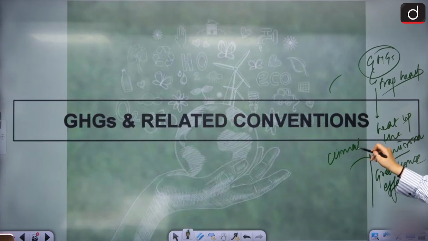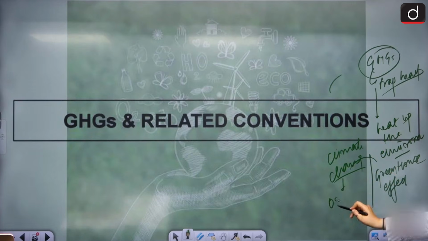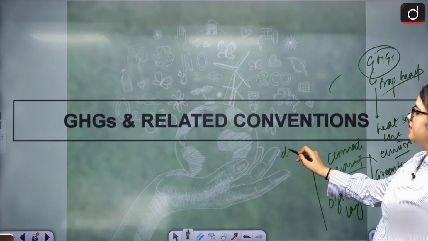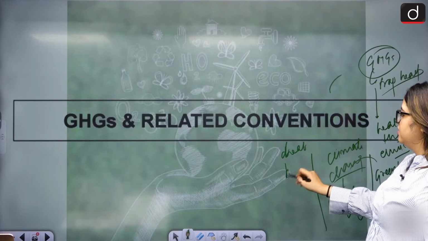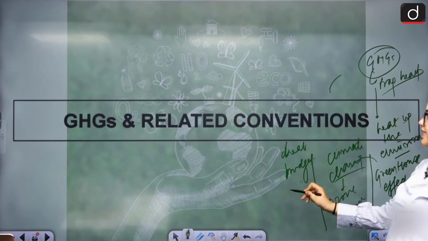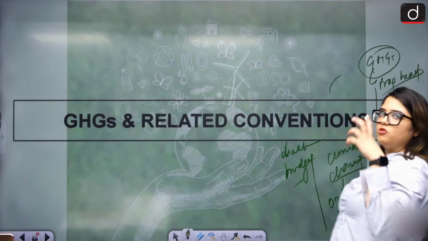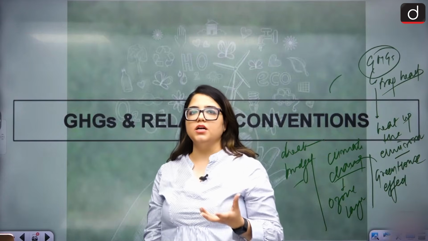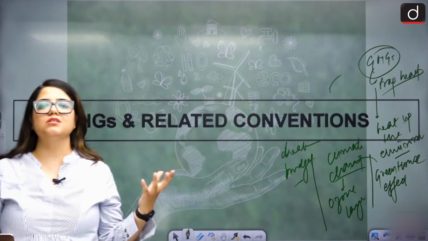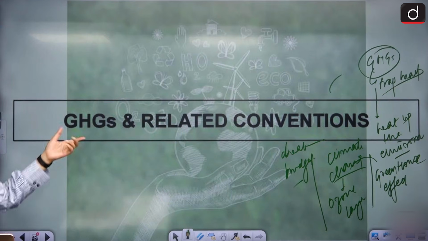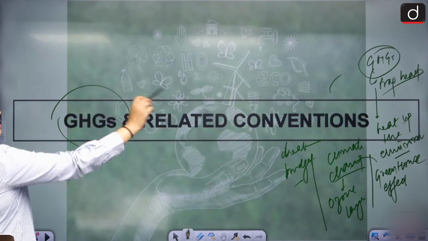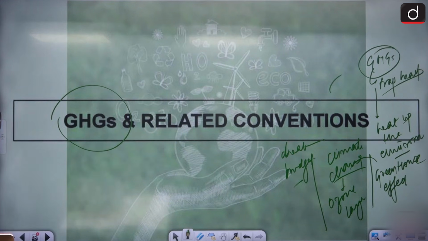That effect leads to the destruction of the ozone layer. That leads to the disturbance in the heat budget of the earth, right? So these gases and their emissions we need to control. To make sure that they are kept in check, we have certain conventions to control these greenhouse gases and all the effects that come with them.